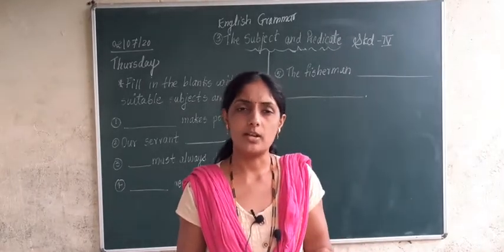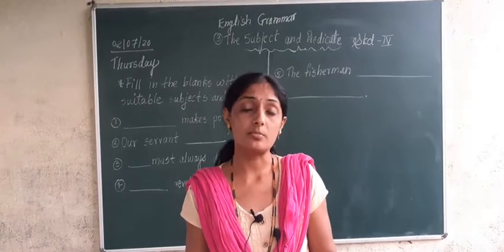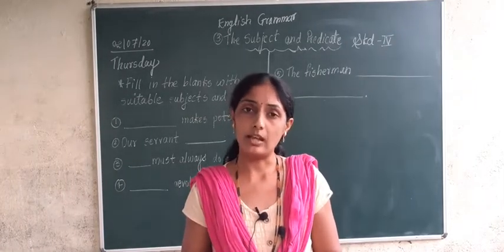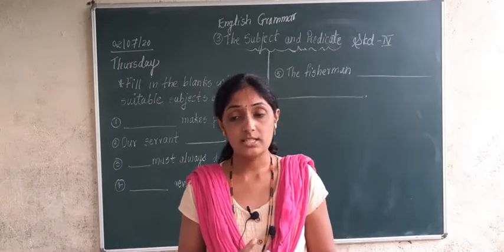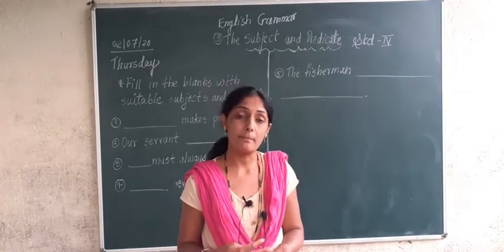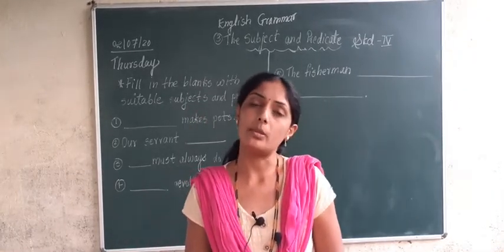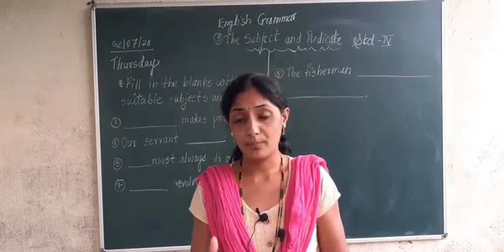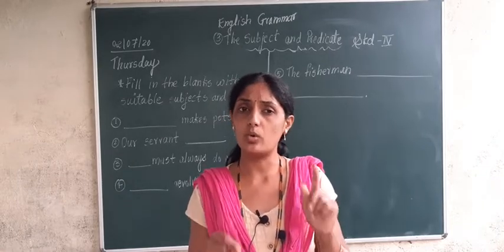Now what is subject? So many times it is over, but I would like to repeat. Subject means the doer of action. Subject can be a noun or pronoun. The subject of the sentence is the naming part of the sentence. The main thing to keep in mind is that the subject is the doer of action.